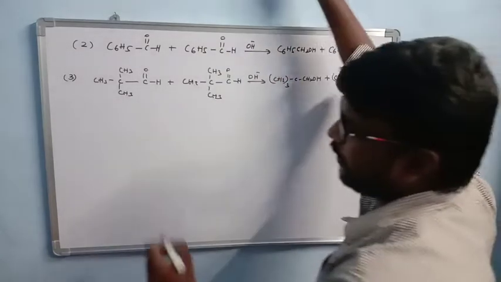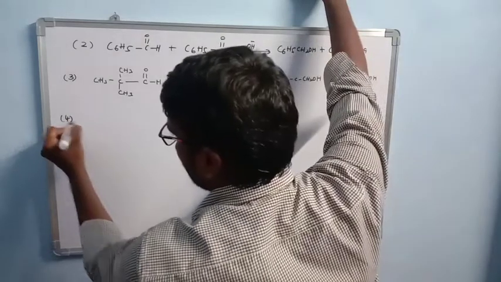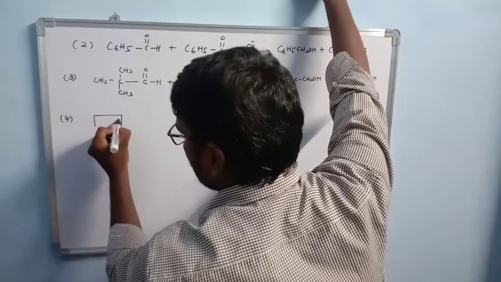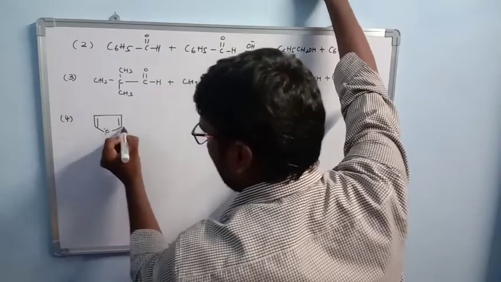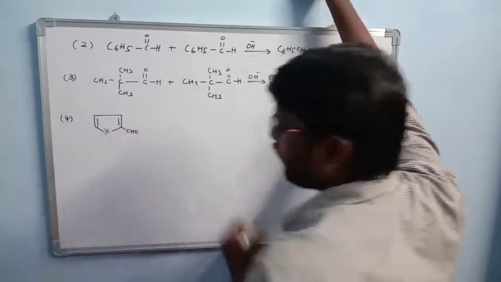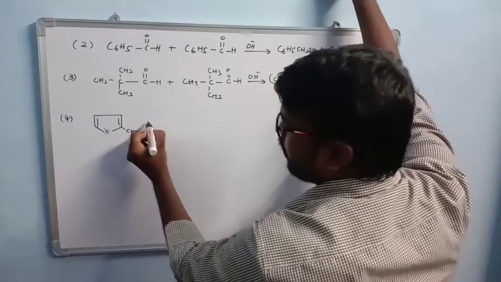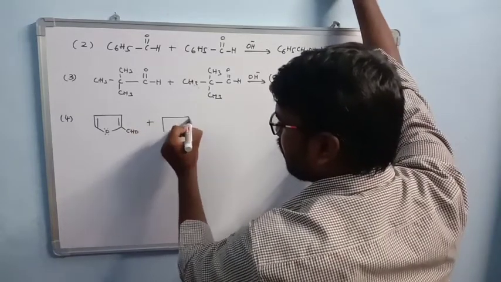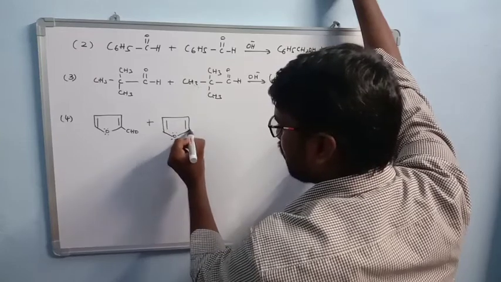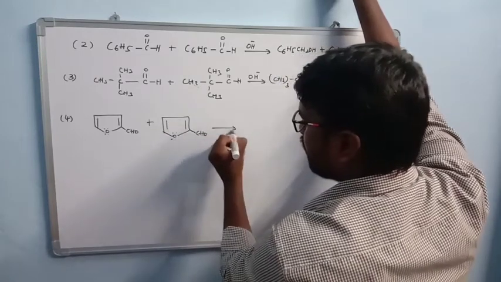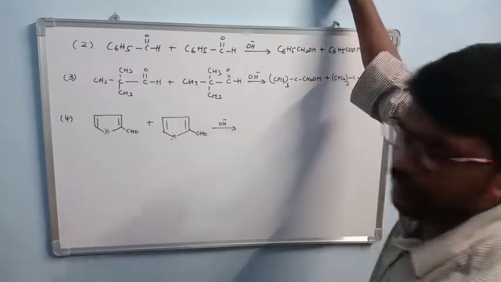Okay, and here you take another one, furfuraldehyde. The structure of furan is like this, and here it takes CHO. This furfuraldehyde also participates in the Cannizzaro reaction. So we take 2 moles in presence of base, and disproportionation takes place.